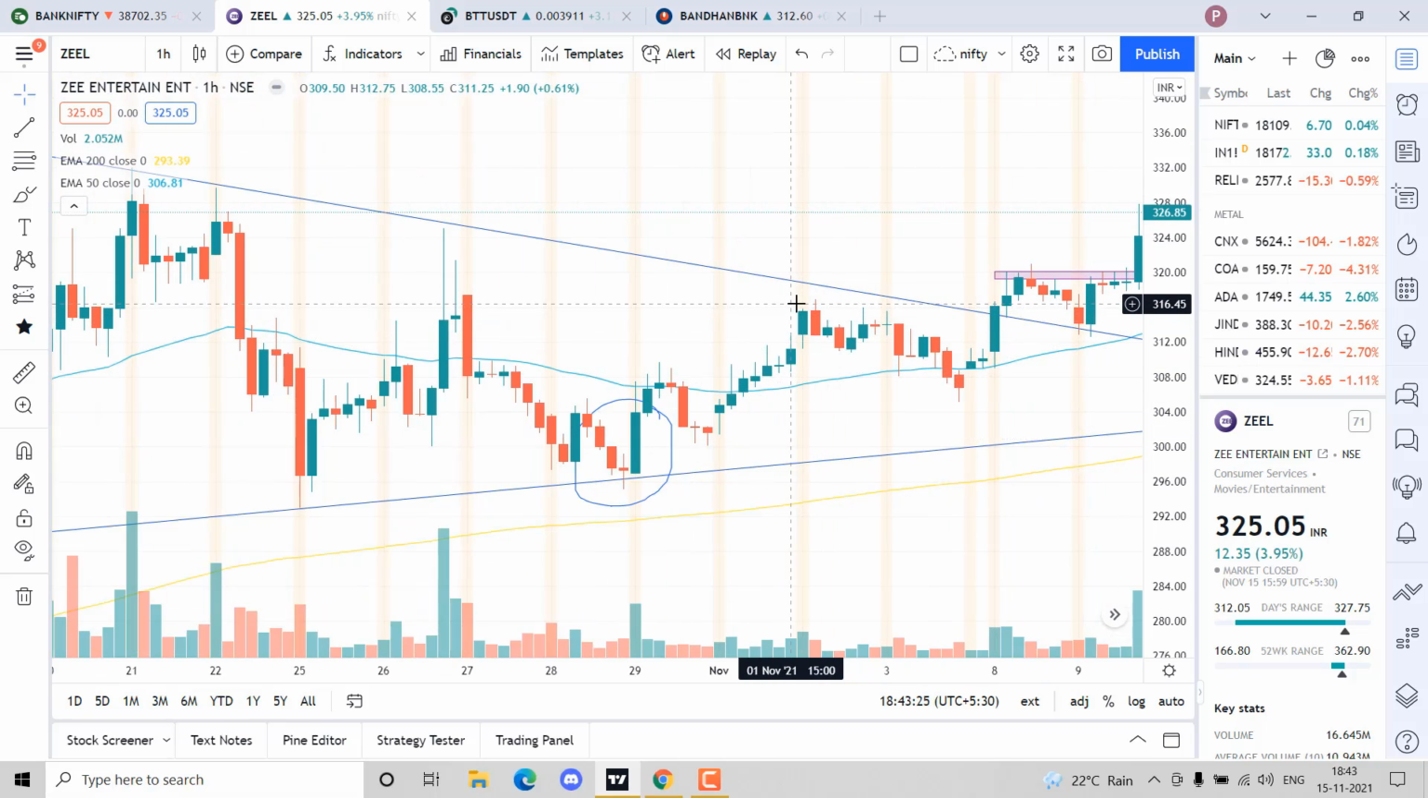And one more thing, support and resistance is also useful for profit booking and stop loss. If I take a trade, if I enter a position, suppose at 300 or 305, as per the chart, if I feel there is a major resistance coming in at 315, 316, that should be my first profit booking target.